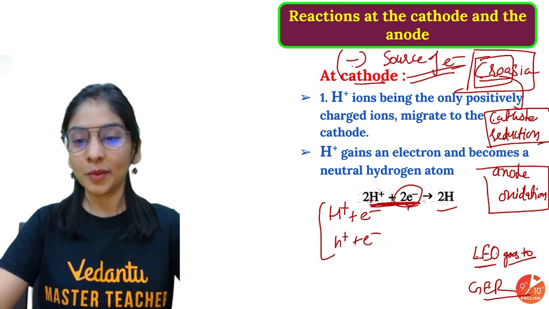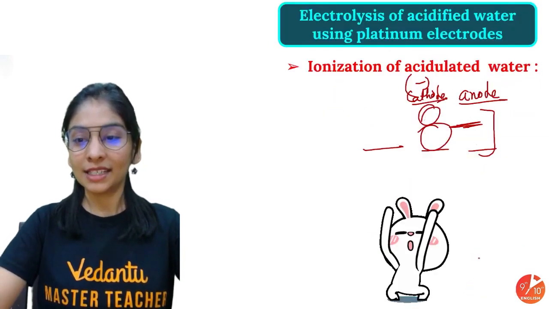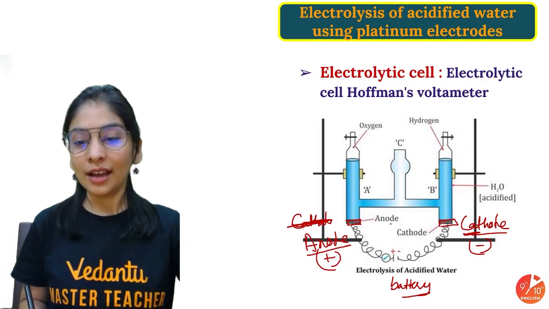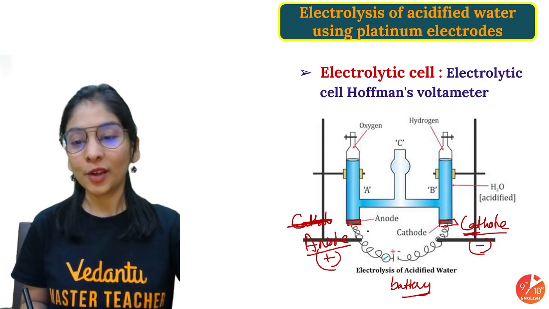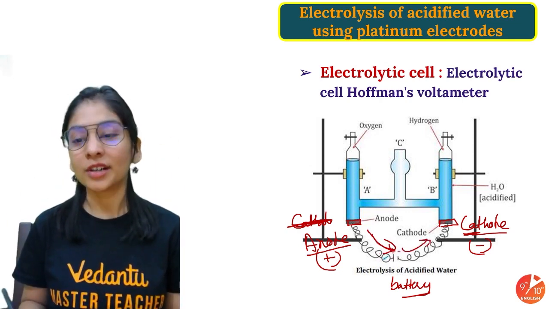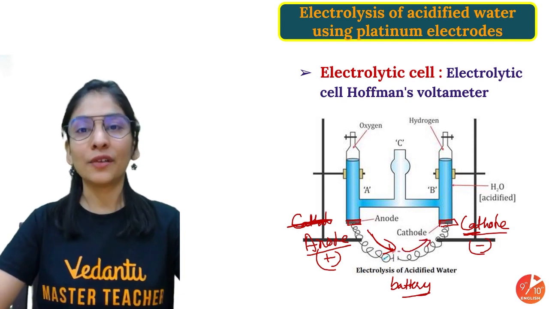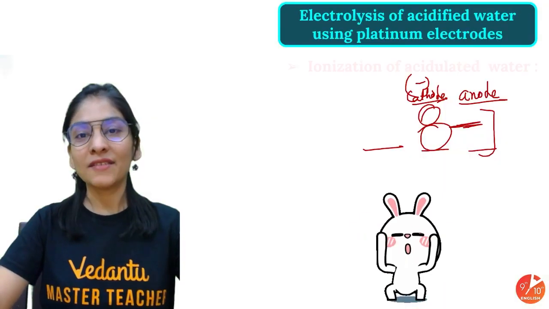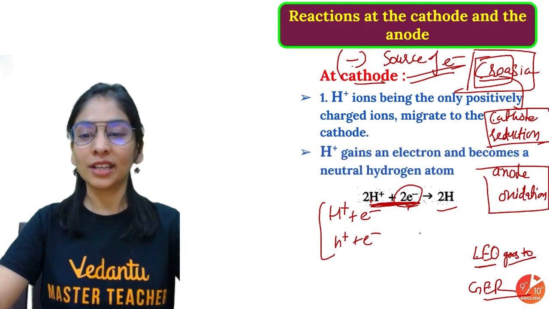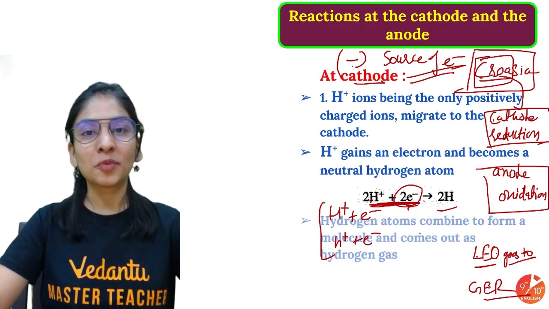I'll show you the arrangement from the previous diagram itself. Just a second here. So the anode is positive because it's sending the electron to this side, sending negative charge. That's why it's positive. And then they are going towards the cathode. The cathode is the source of electrons. That's how whatever is coming to the cathode is gaining electrons, and whatever is coming at the anode is losing its electrons. This is pretty much obvious.